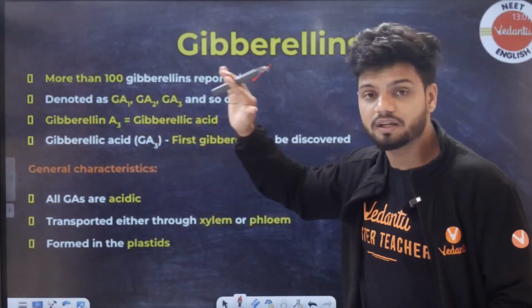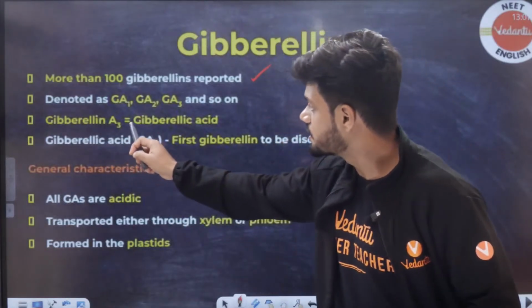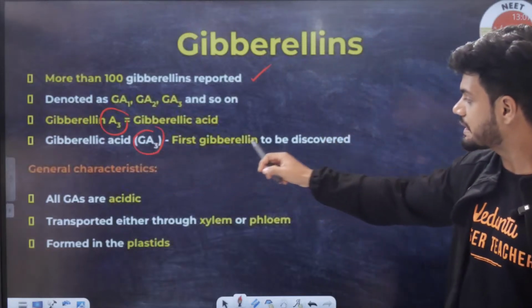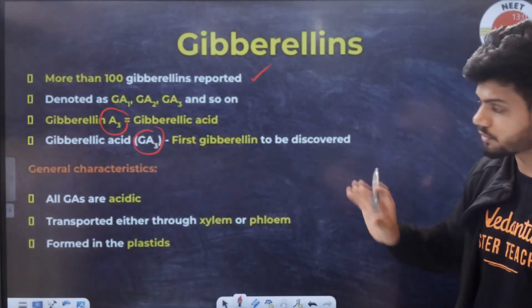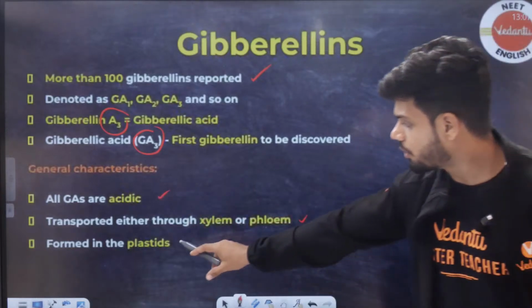GA1, GA2, GA3, until 100. Many are discovered. The first one was what, students? The first gibberellic acid to be discovered was GA3. All are acidic in nature, formed in plastids.